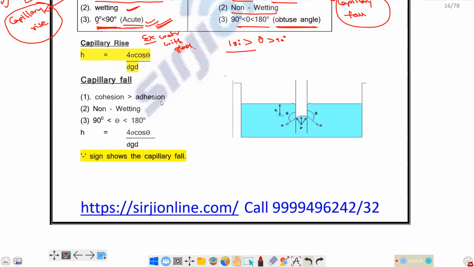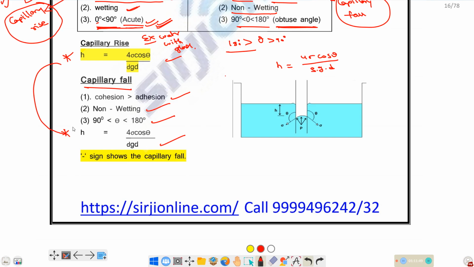So what is capillary rise? What is the formula for calculating capillary rise? The capillary rise or capillary fall will be h equals 4 sigma cos theta divided by rho g d. So this can be capillary rise or capillary fall. Capillary fall will occur when cohesion is greater than adhesion, and it is non-wetting, so this liquid does not wet the surface, and the angle of contact will be an obtuse angle, greater than 90 degrees and less than 180 degrees. Whether it is a rise or fall, the formula will be the same, that is 4 sigma cos theta by rho g d. When rise will occur and when fall will occur depends upon the adhesive and cohesive properties, right?